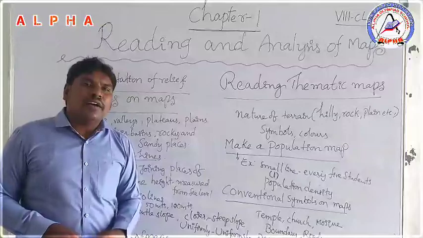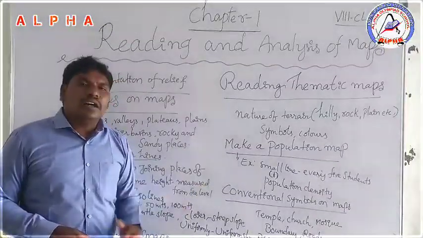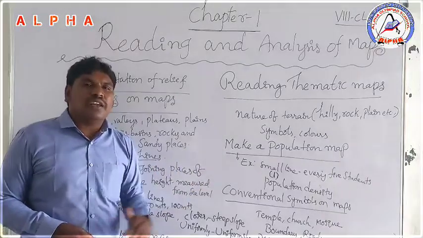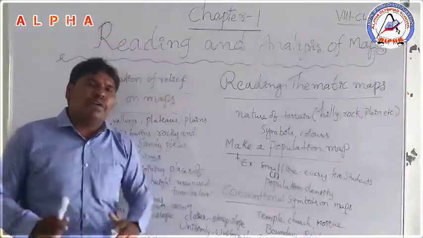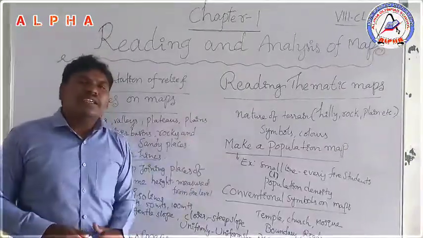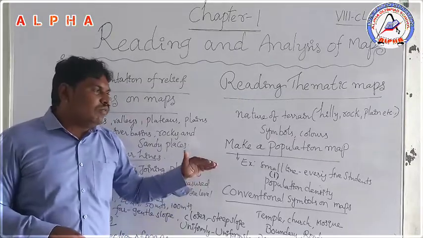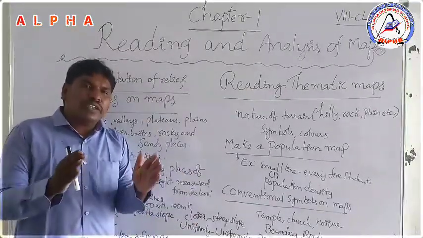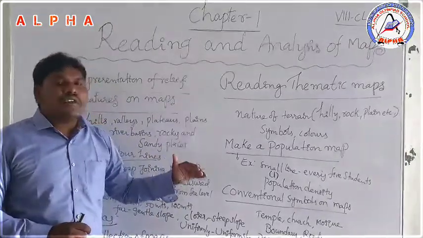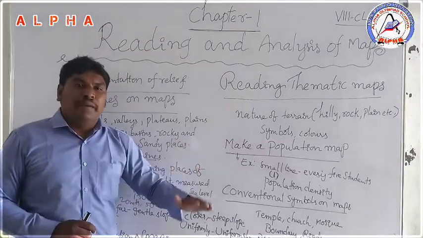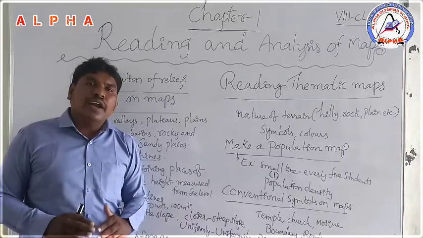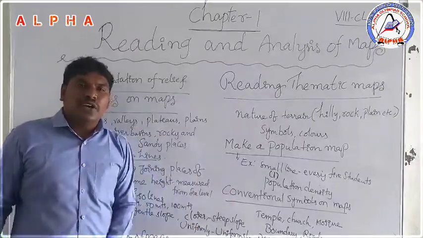So, in the area, how many people are living. We divide the number of people by the area, and we get population density. For example, in a 10 square kilometer area 1000 people are living. It means in 1 square kilometer, 100 people are living. So 100 people are living in 1 square kilometer.